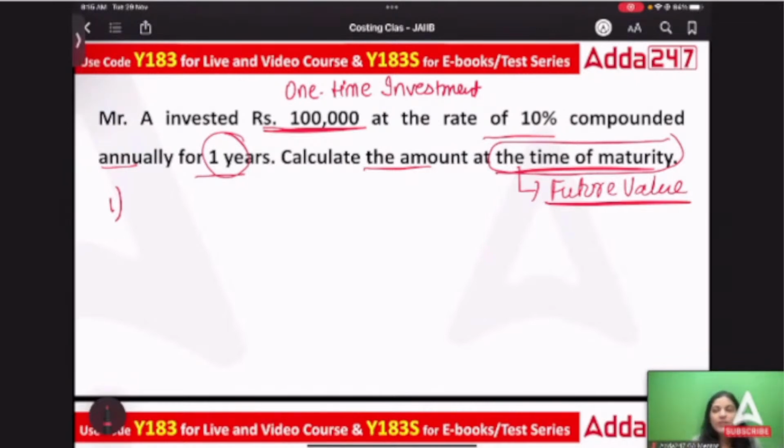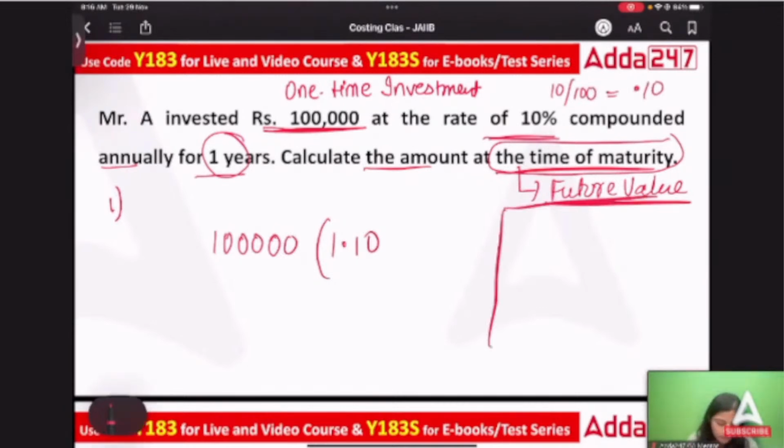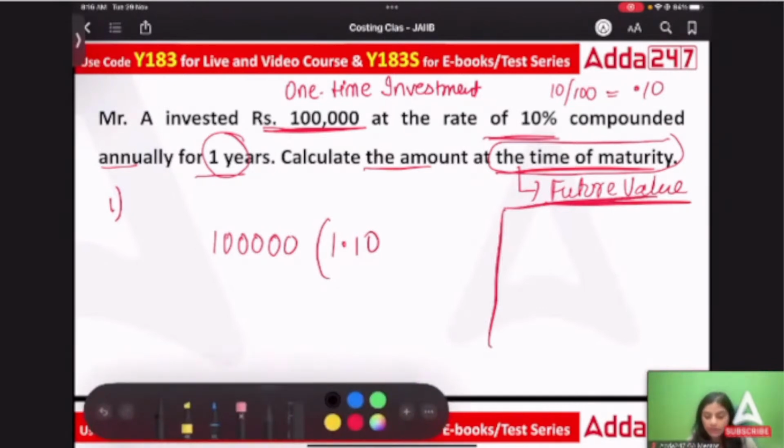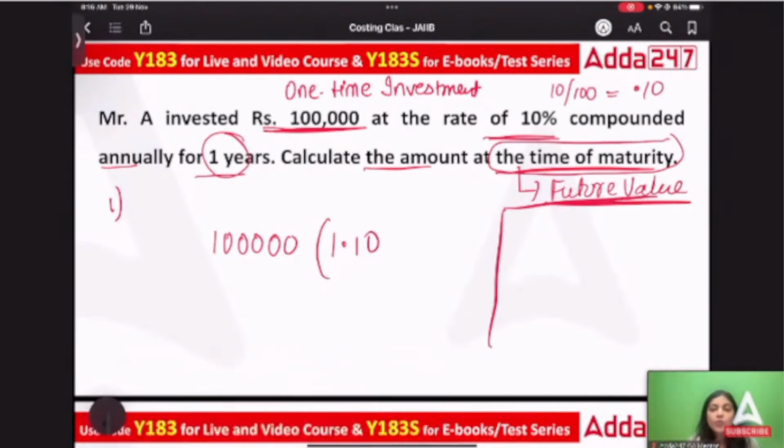Now, how will we solve this? We have invested 1 lakh rupees at the rate of 10%. So 1.10. How 1.10? 10% could be written as 10 upon 100, which is 0.10. Here we will use a very simple compounding formula. This formula is used when you have to calculate future value and there is a one-time investment.